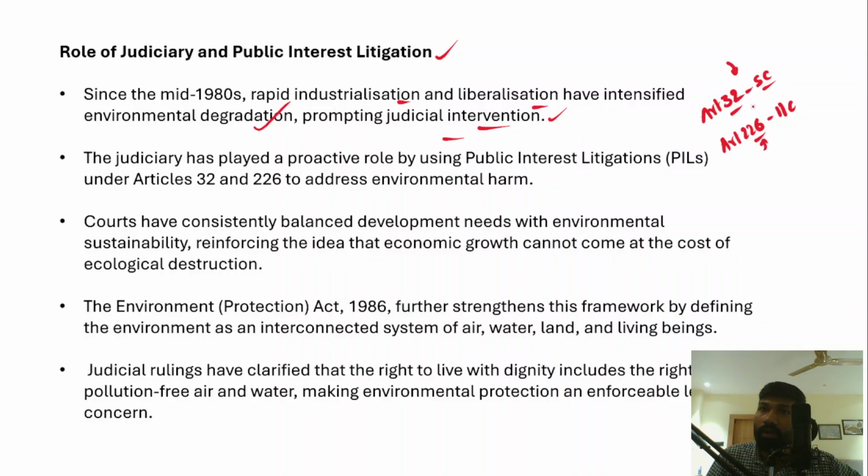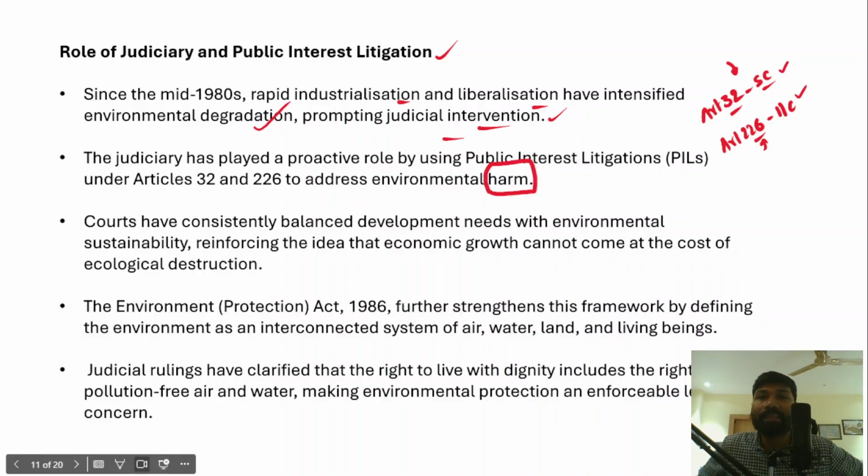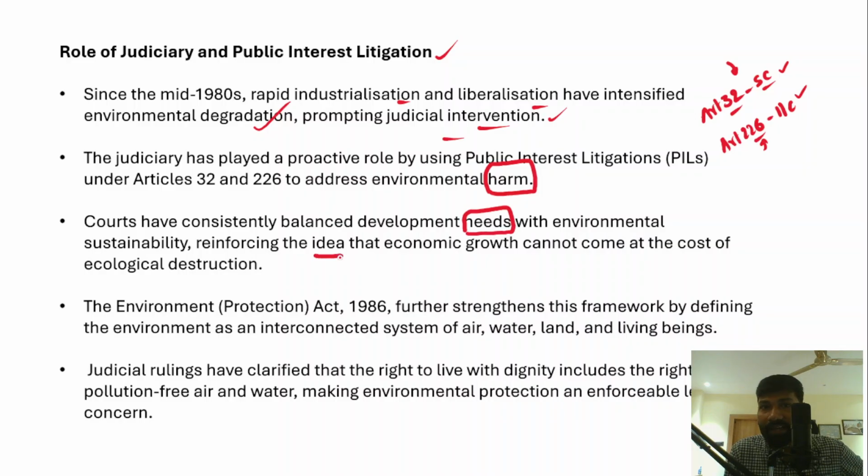So these courts have used these two articles to address environmental harm, right? To ensure that there will be a healthy living environment. However, courts have consistently balanced developmental needs with environmental sustainability, reinforcing the idea that economic growth cannot come at the cost of ecological destruction.